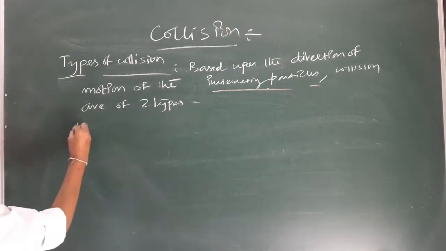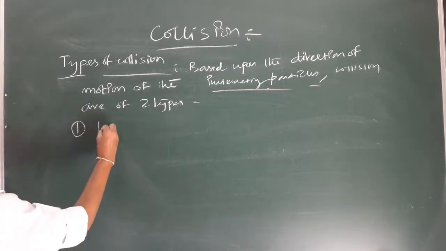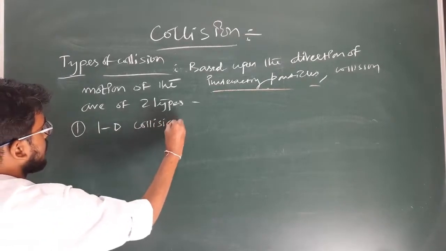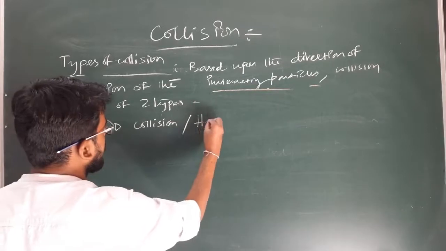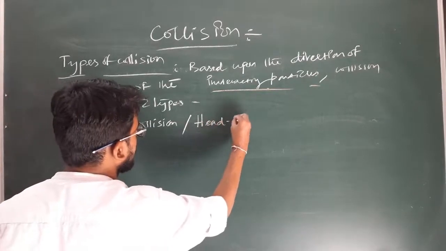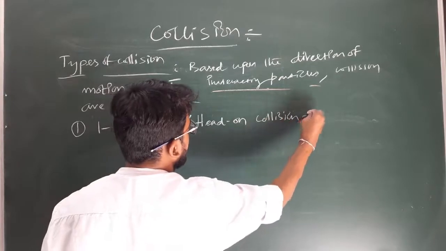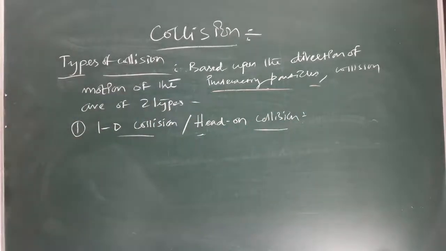Okay, one dimensional collision, or we can say a head-on collision. So what is one dimensional collision or head-on collision?